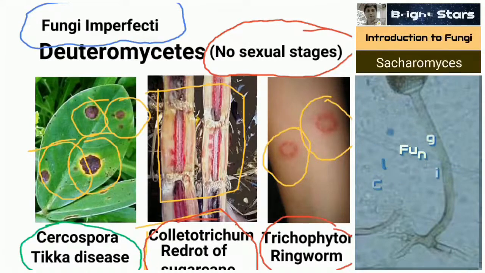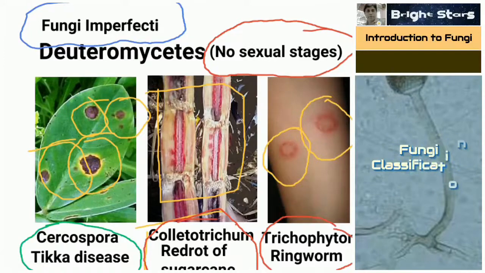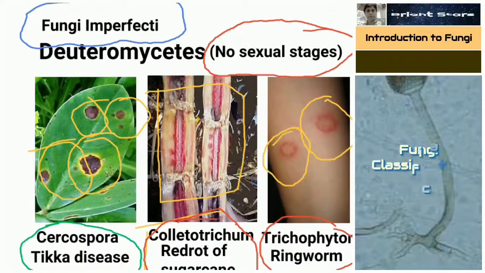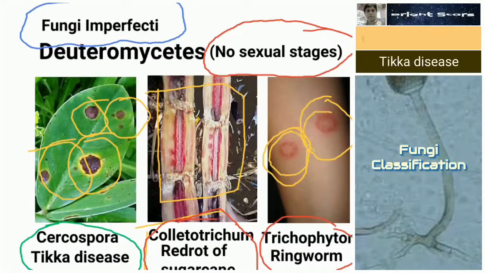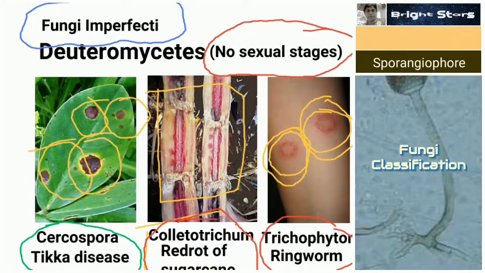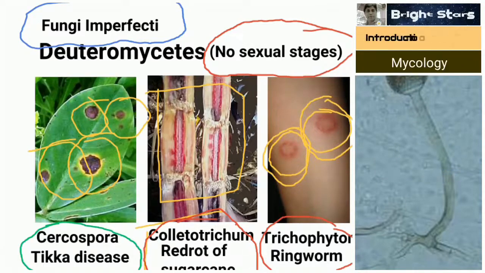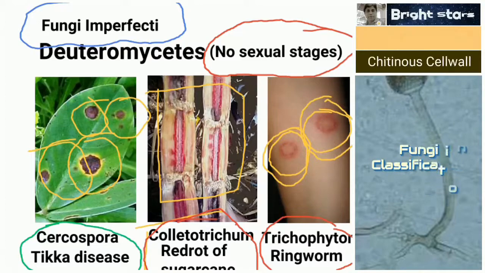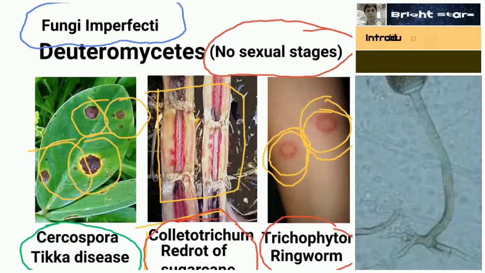Ringworm disease is not caused by any animal or worm, it is caused by fungus. It is named so because the symptom looks like a ring-like structure. Ringworm disease is caused by the fungus Trichophyton. You should not write it as caused by an animal or worm. So we have studied five important things in this.